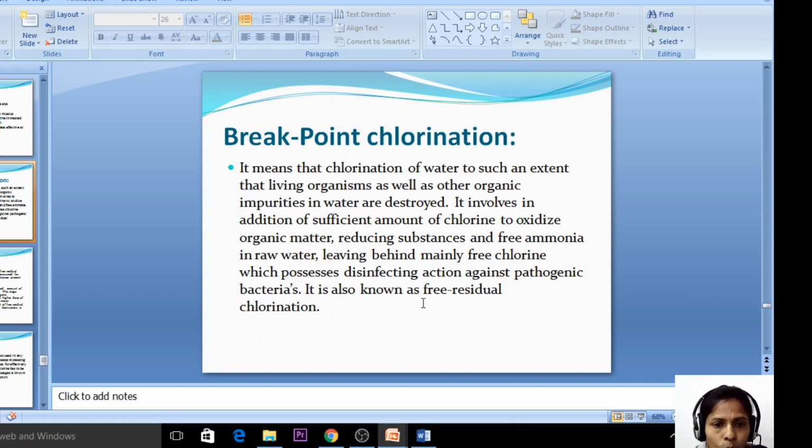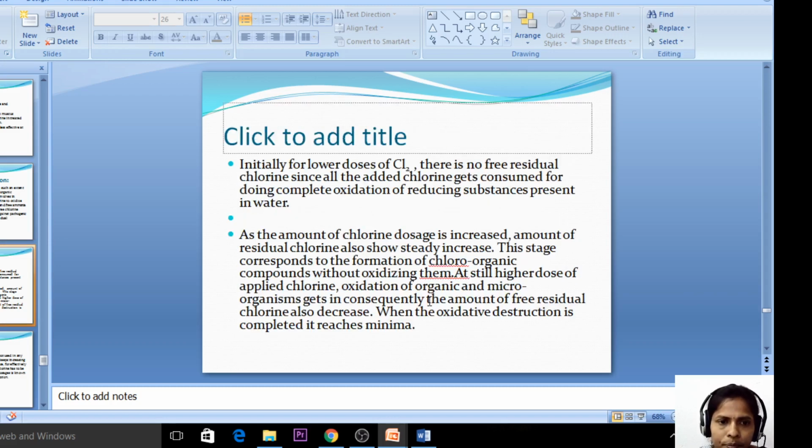So it is also known as the free residual chlorine. After killing all the impurities, there is some free chlorine left. That free chlorine is called the free residual chlorine. So by adding the sufficient amount of chlorine, it is oxidizing organic matter, reducing substances, free ammonia and the bacteria, and leaves the free chlorine. That free chlorine is called the free residual chlorine.